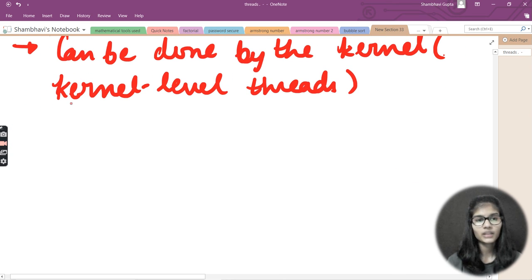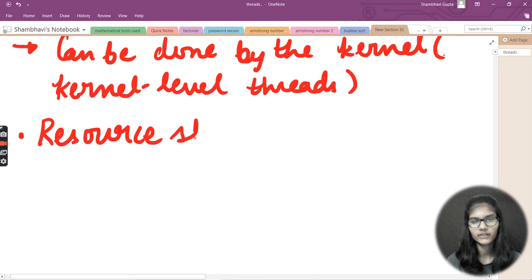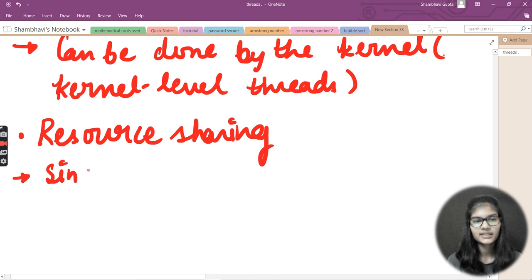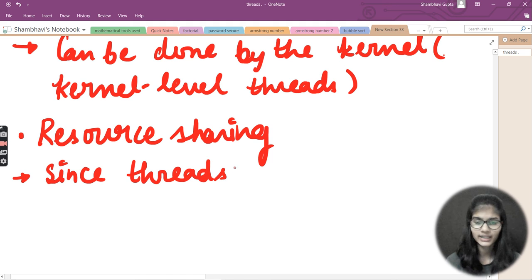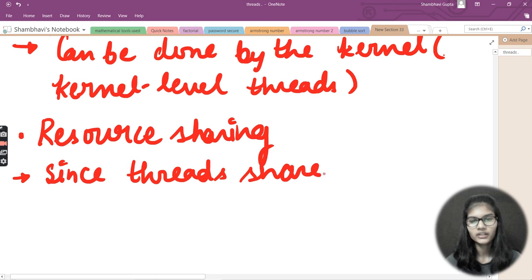Now another problem is resource sharing. The second problem for threads is resource sharing, and I'll discuss it here. In resource sharing, since threads share memory, that is absolutely correct, there is no confusion, they share the memory and other resources.